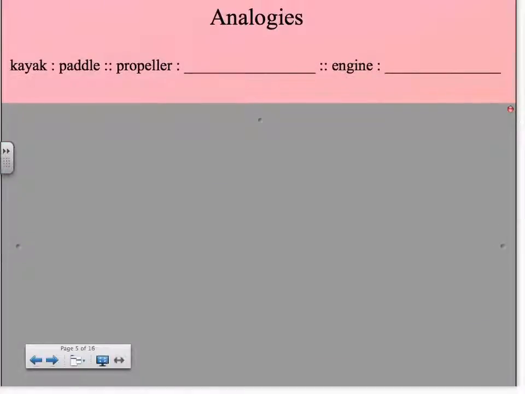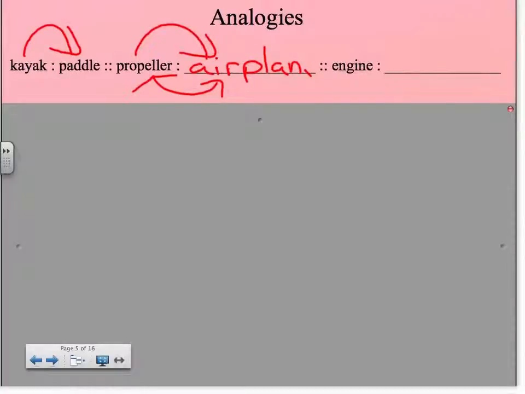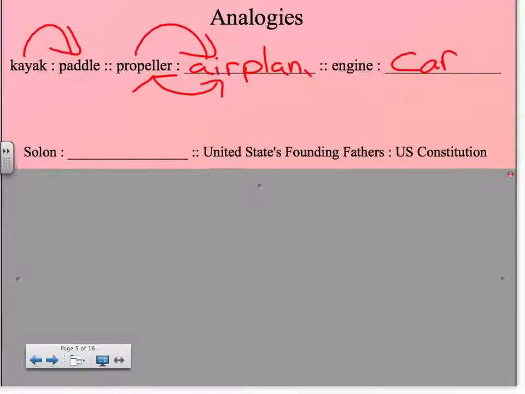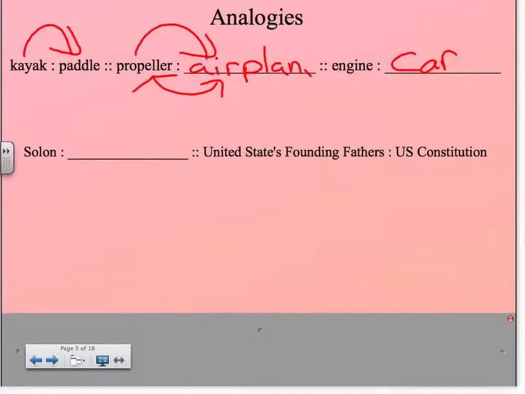More analogies, oh boy. Kayak is to paddle as airplane is to propeller as car is to engine. So the paddle is what makes a kayak go forward. A propeller is what makes an airplane go forward. Actually, I have those backwards. Sorry about that. And an engine makes a car go forward. Moving on. Solon is to blank as the United States founding fathers are to the U.S. Constitution. Oh, we just did that. Very good. And that's all for that page. Wow, that was a waste.